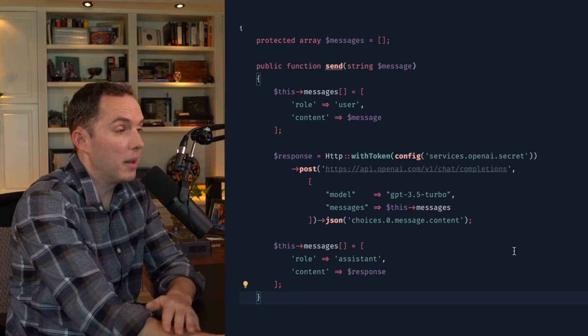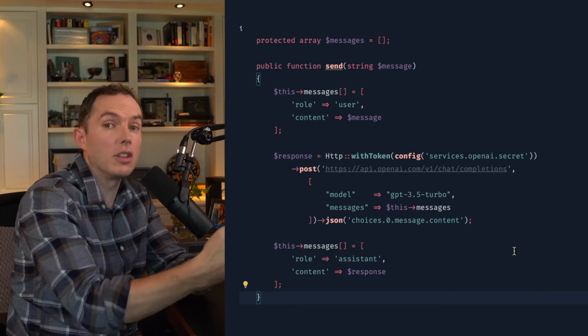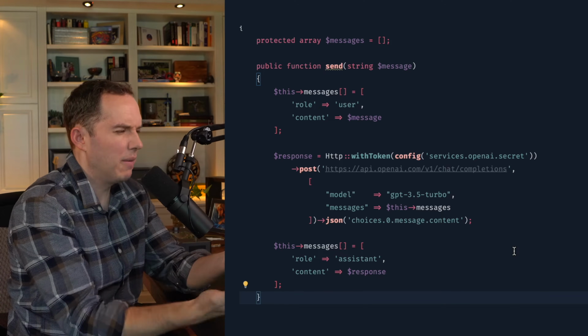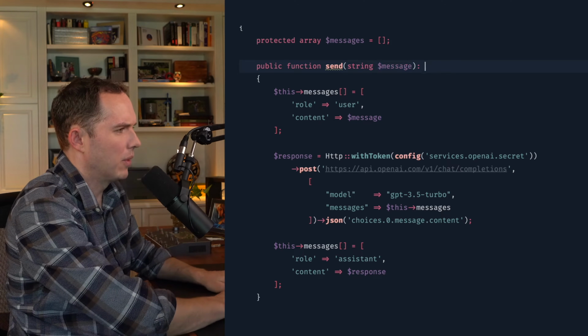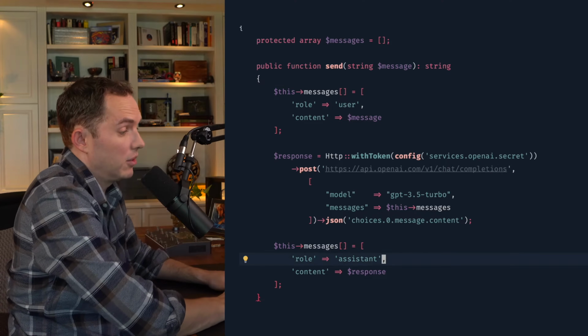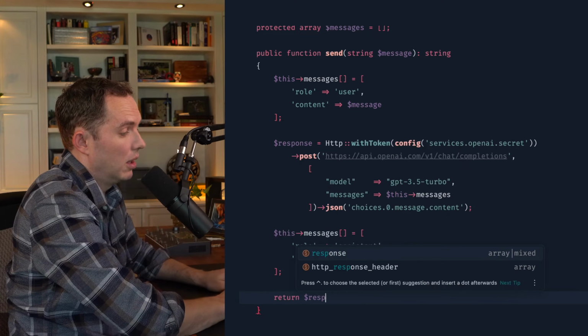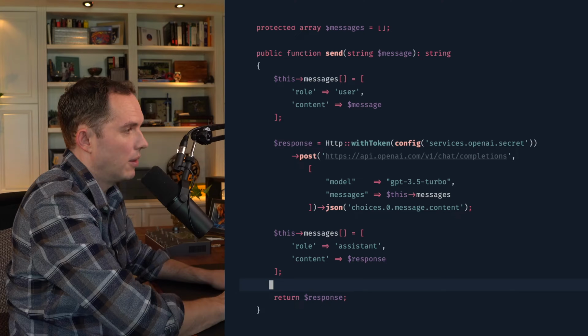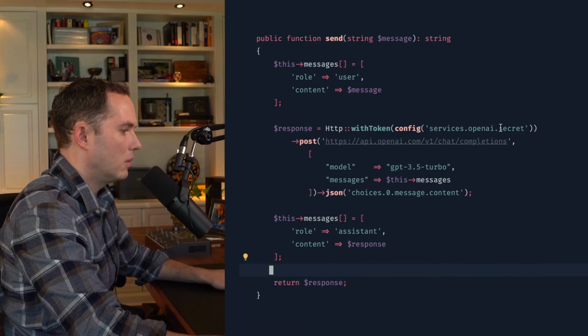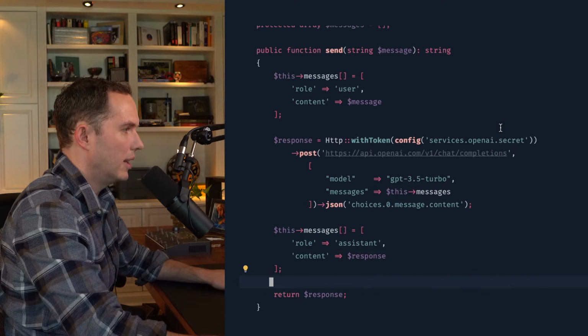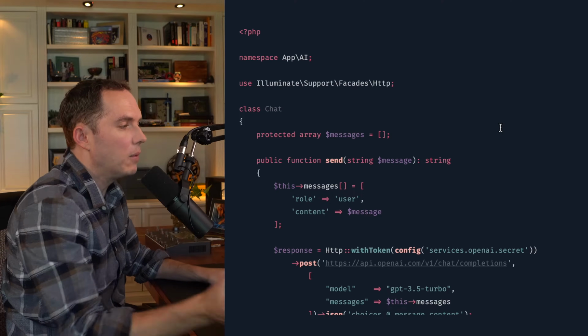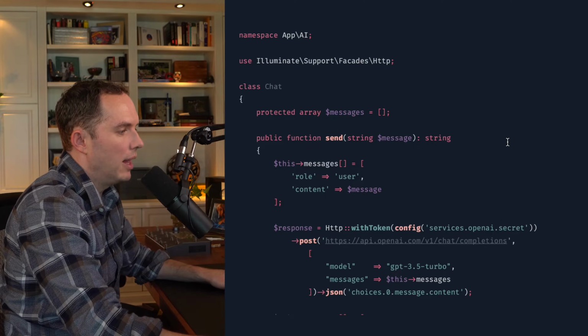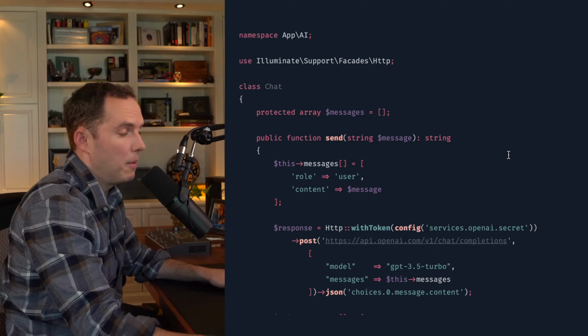Is the response message itself returned? Is the messages array? I think for now, I'd prefer that the response message is returned. So return the response. All right. So I will let you take a look at what we have so far. And we're just sort of winging it. We can tweak it if we need to, but I think this will end up being quite a bit more flexible than what we had before.